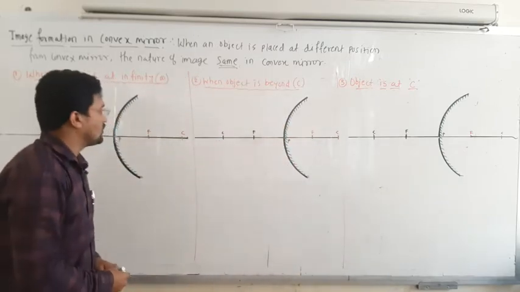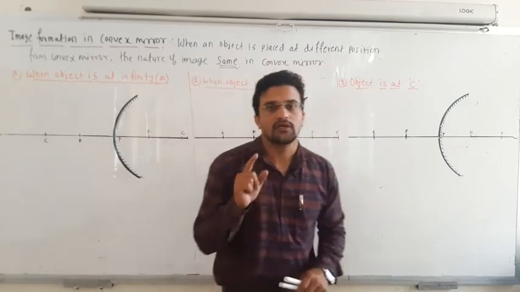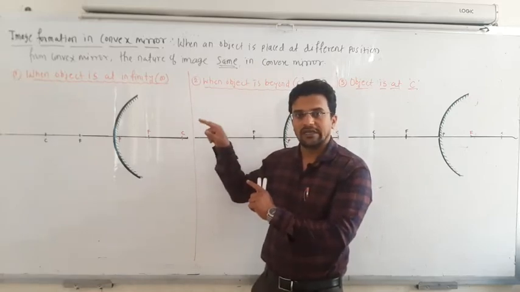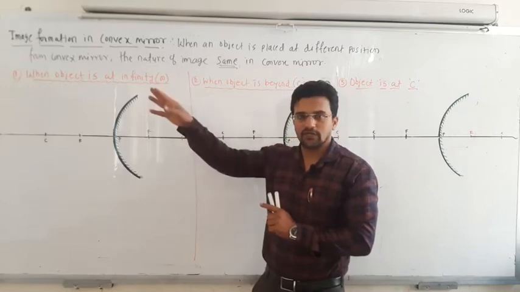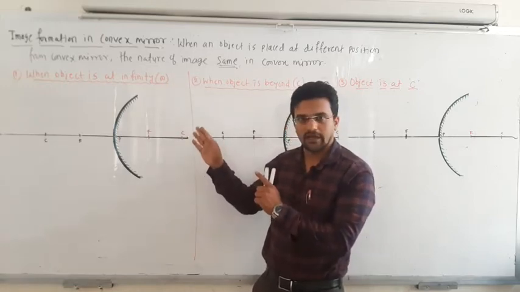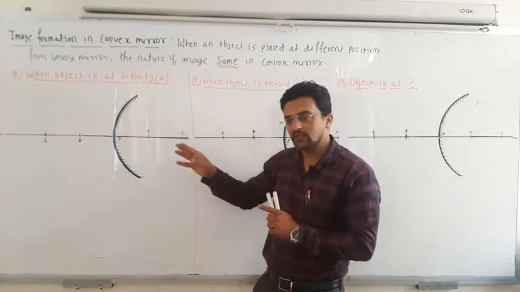Okay, so already we have started with ray optics, and in the last video we have seen how the images are formed in case of the concave mirror. There are 6 cases: when the object is at infinity, beyond C, at C, between C and F, at F, and between F and P. In all the cases we have seen the nature of the image.